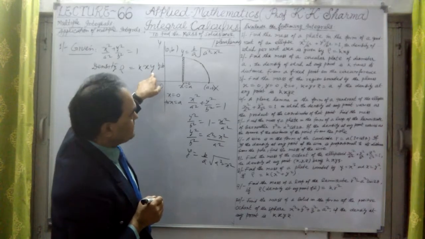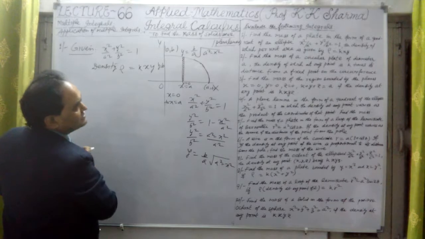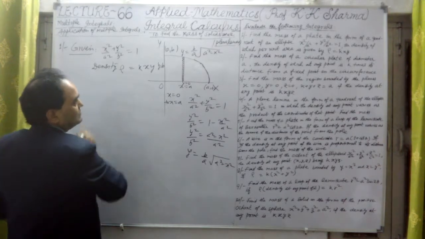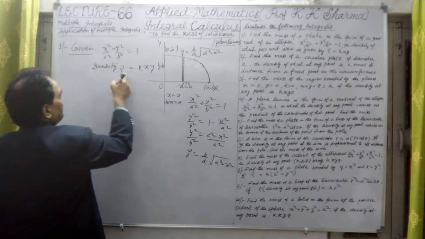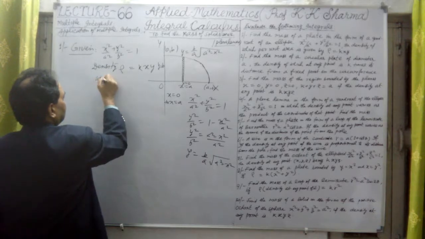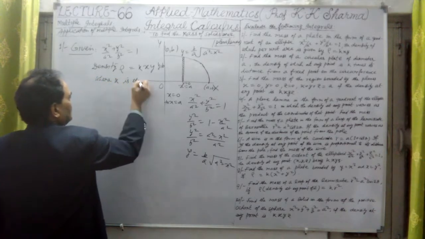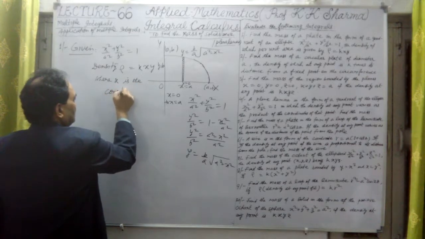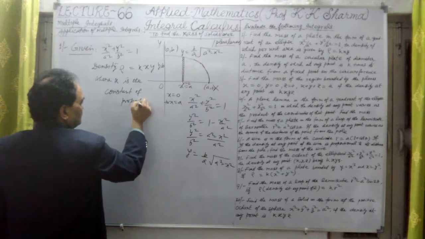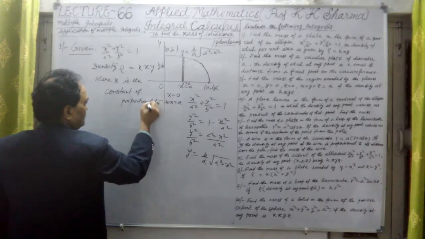Density is kxy, where k is the constant of proportionality. The density per unit area is given by rho equal to k times xy, where k is the constant of proportionality.